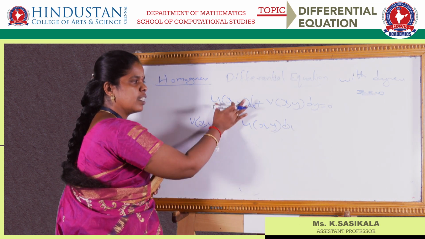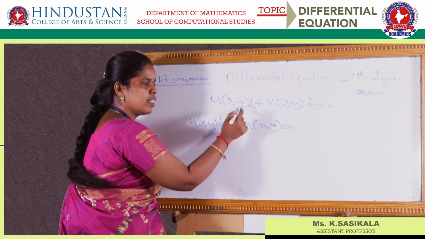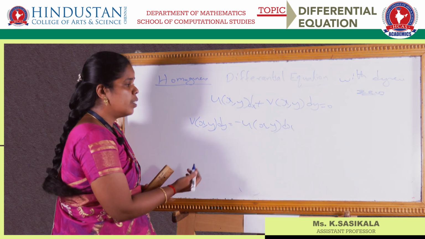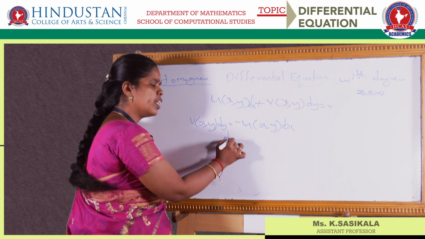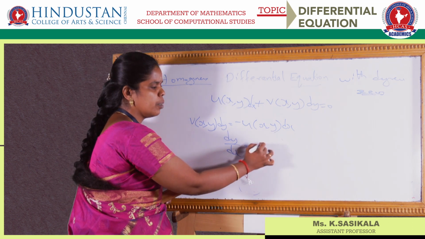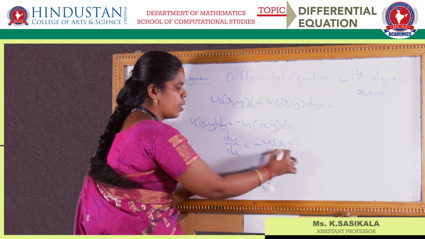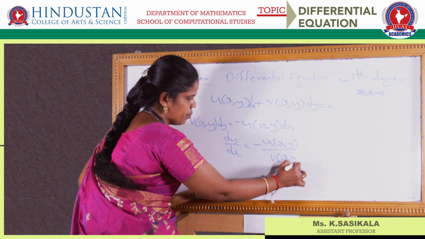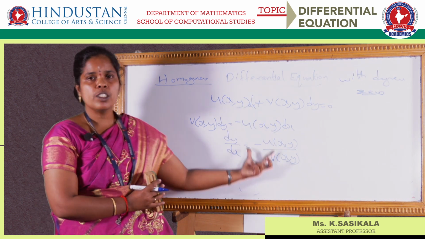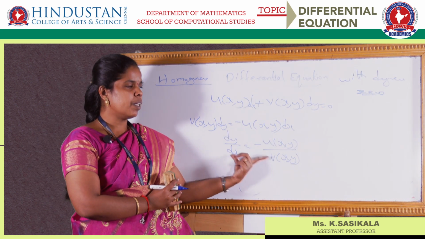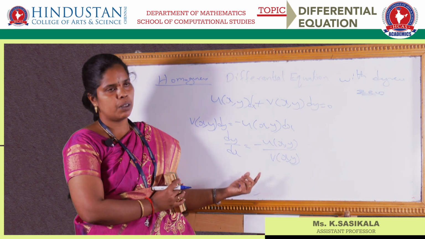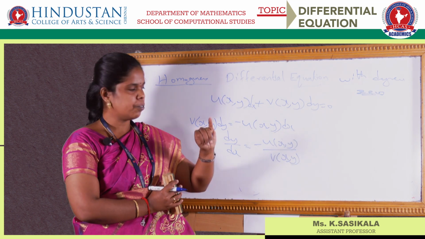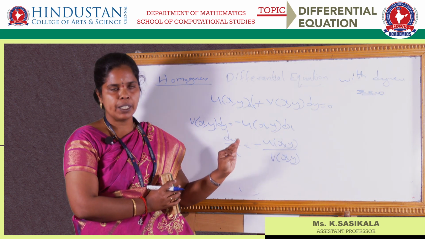Then what we have to find is dy by dx. So dy by dx is nothing but minus of u of x comma y by v of x comma y.